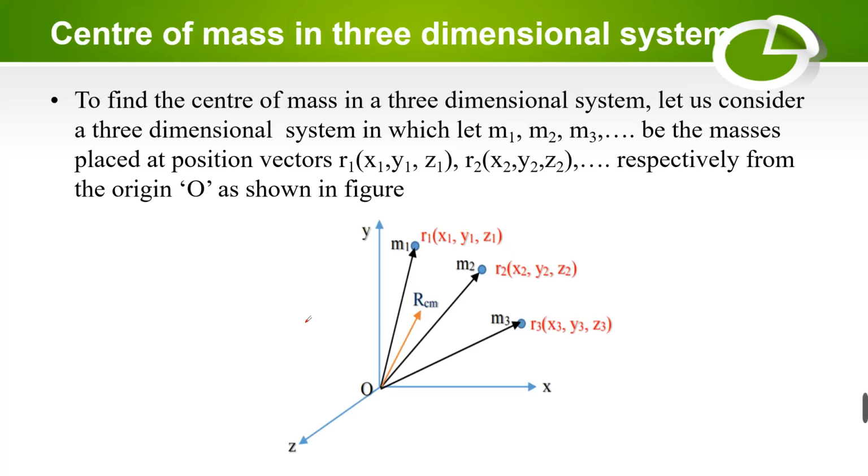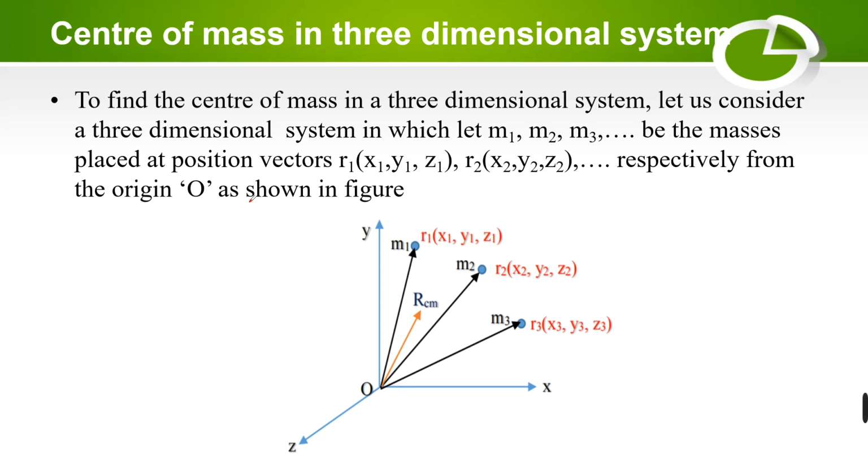Next, the topic we are going to see is the center of mass in a three-dimensional system. We all know that three dimensions means x, y and z axes. Here we are considering a system with particles of masses m1, m2, m3 and position vectors, which should be compared with the x-axis, y-axis and z-axis.